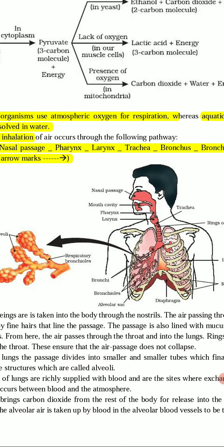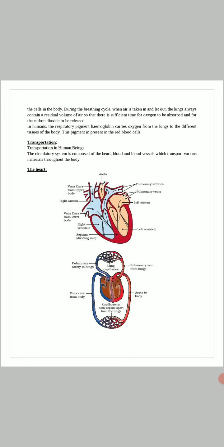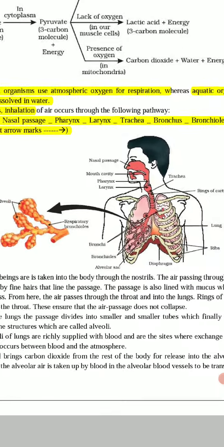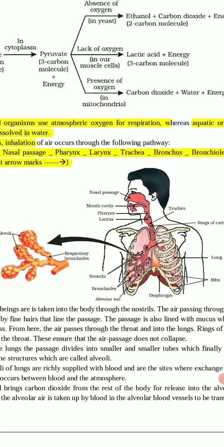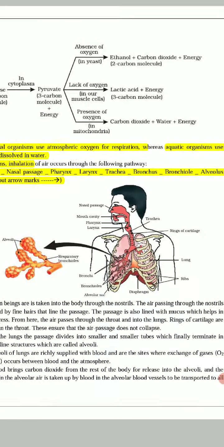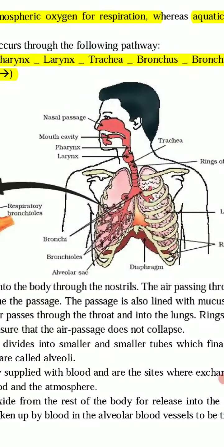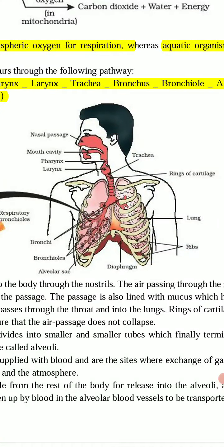So the first one is the nostrils, second one is the nasal passage, then the pharynx, the red color structure, then the larynx. This larynx is also called the sound box in our body. Next one is the trachea, next the bronchus, then bronchiole, then alveolus. These alveoli are present in the lungs area. We have two lungs. So just look at the structure: we have two pink color lungs.